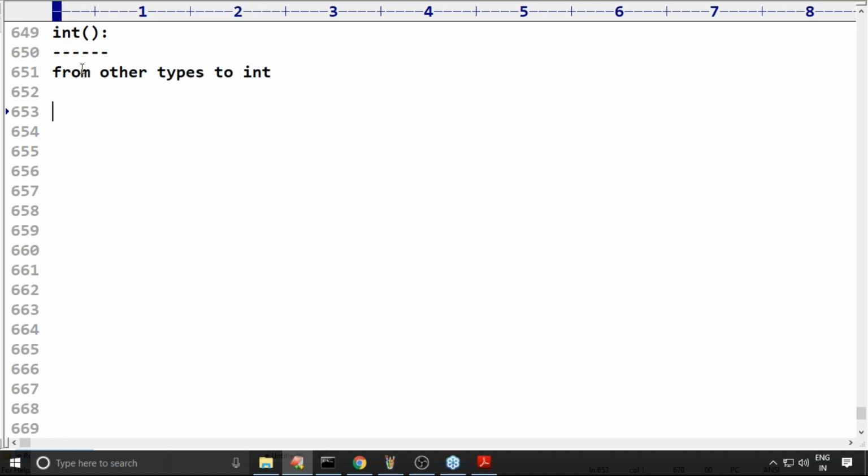Other types means which values are there? Float, next complex, next bool and then string, to int. Now listen carefully. From float, int of 10.234, what will happen? Anyone, can you please tell?